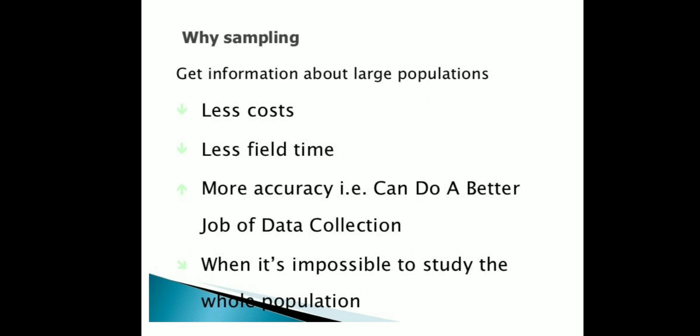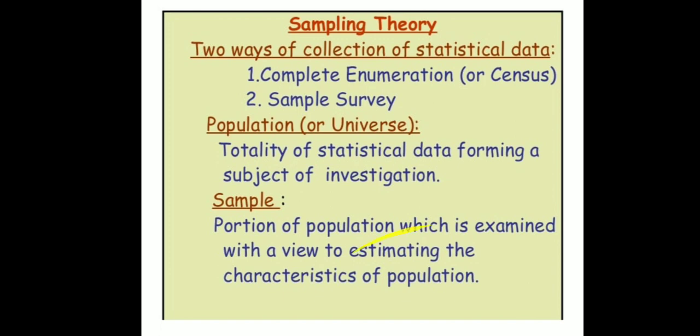Can you interview all the persons of Karnataka? It is very difficult, and it is very expensive. So for that we need sampling. It also takes less time and gives more accuracy, that is, you can do a better job of data collection. When it is impossible to study the whole population, we need sampling.